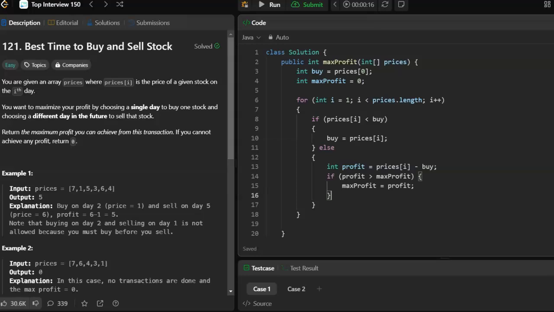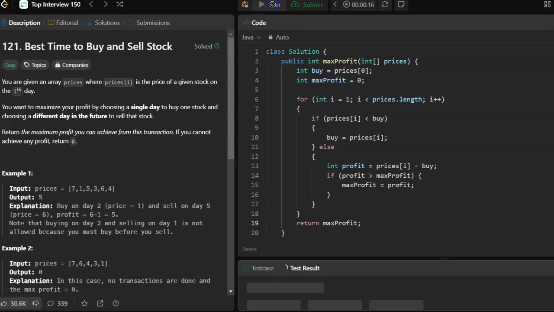And then we got to return it, right? Do we need anything in there? I think that's just an empty line. All right, and then after the for loop, return max profit. That looks okay to me. So let's run it and see what happens.